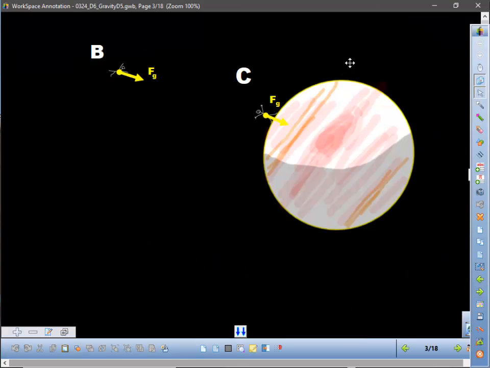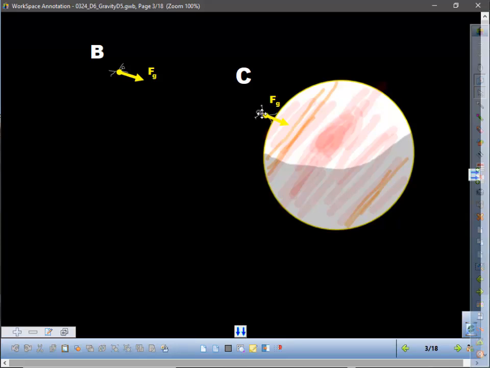So today, let's talk about the force of gravity between two objects. Let's compare the force of gravity of the dude when he's standing on Jupiter, force of gravity pulling down at point C, versus the same dude way out here far away from Jupiter at point B. Both these dudes are pulled toward Jupiter, okay, because Jupiter has gravity and it's going to affect everything around it. But which of these two guys, the guy at B or the guy at C, would have the greatest force of gravity pulling him down? Or would they have the same force of gravity? What do you think? And why?